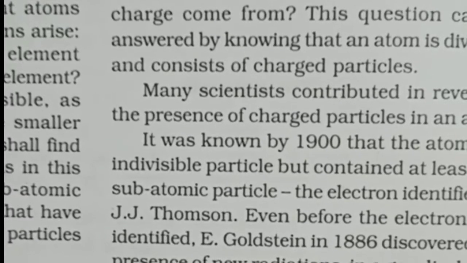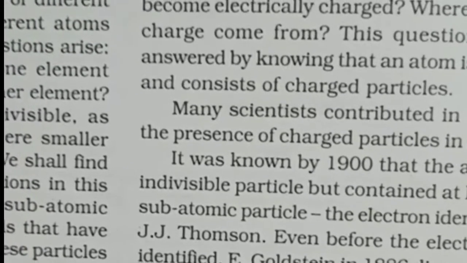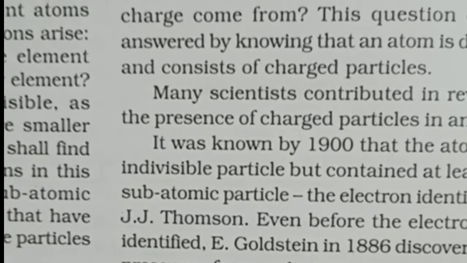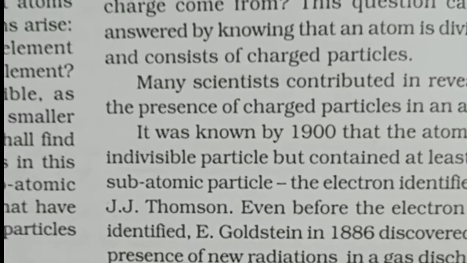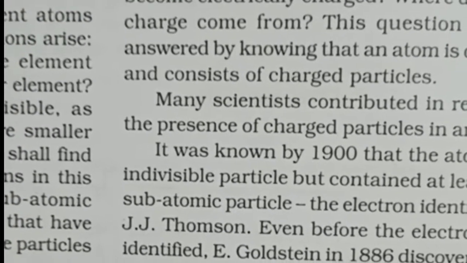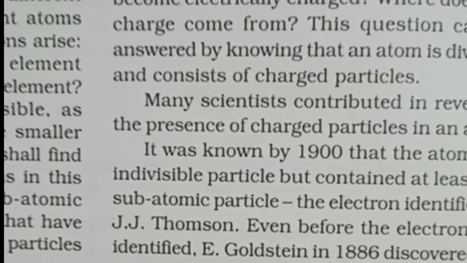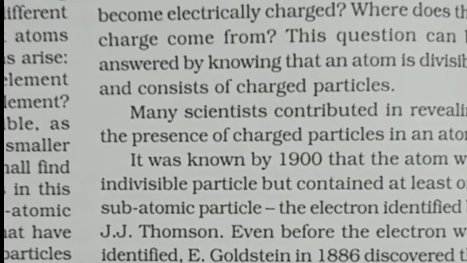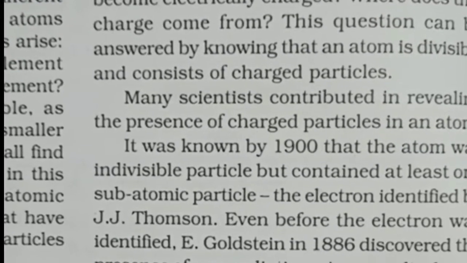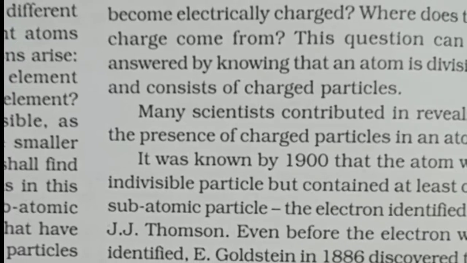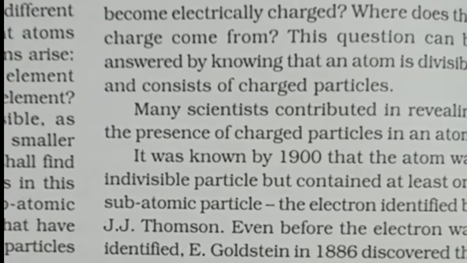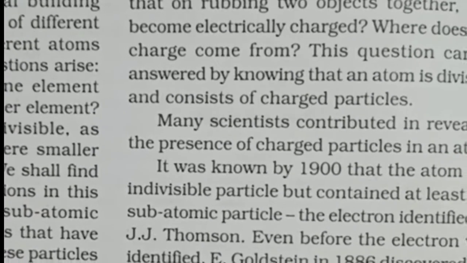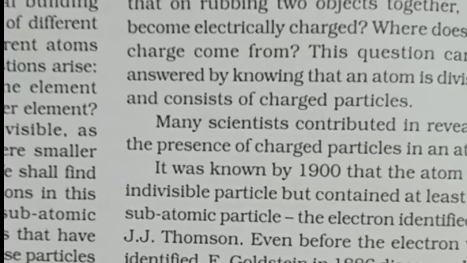and streams of heavy particles were given out by the positive electrode, or the anode, and these streams of particles are called the anode rays. The mass and the charge of the anode ray particles depended on the nature of the gas taken in the discharge tube. Different gases gave different types of anode rays, which contained positively charged particles having different masses and different charges.